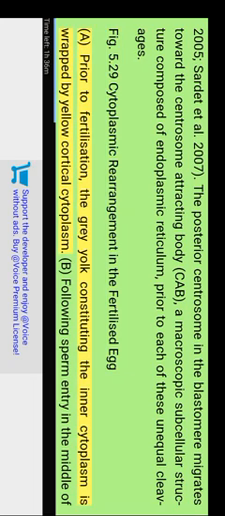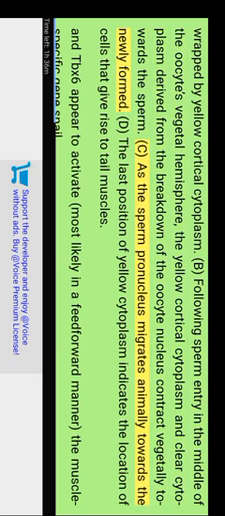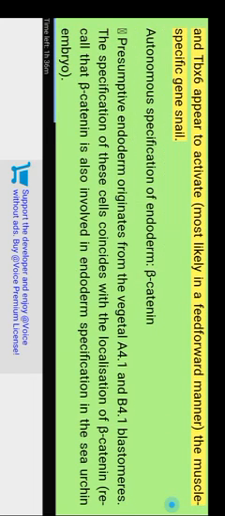A. Prior to fertilization, the gray yolk constituting the inner cytoplasm is wrapped by yellow cortical cytoplasm. B. Following sperm entry in the middle of the oocyte's vegetal hemisphere, the yellow cortical cytoplasm and clear cytoplasm derived from the breakdown of the oocyte nucleus contract vegetally towards the sperm. C. As the sperm nucleus migrates anally towards the newly formed. D. The last position of yellow cytoplasm indicates the location of cells that give rise to tail muscles. And TBX6 appear to activate, most likely in a feed-forward manner, the muscle-specific gene snail.